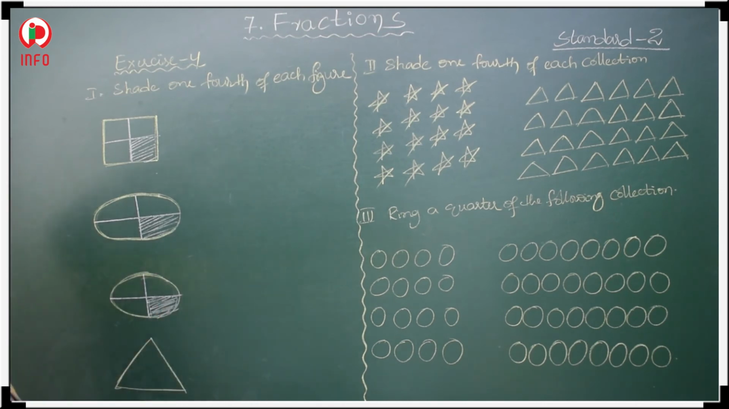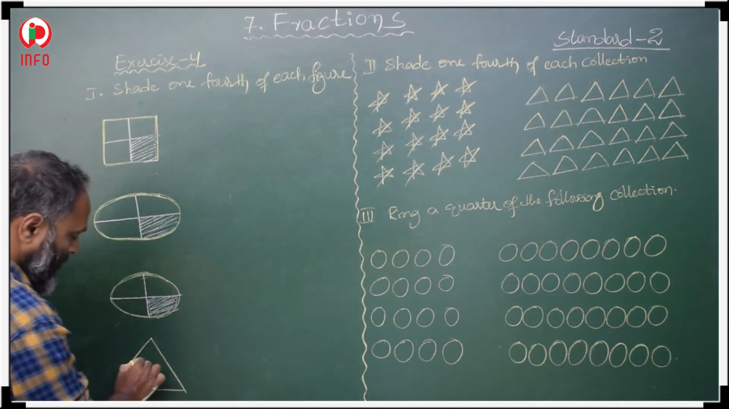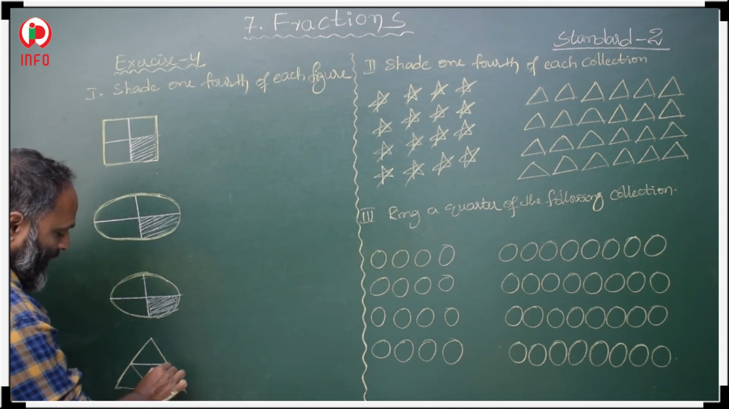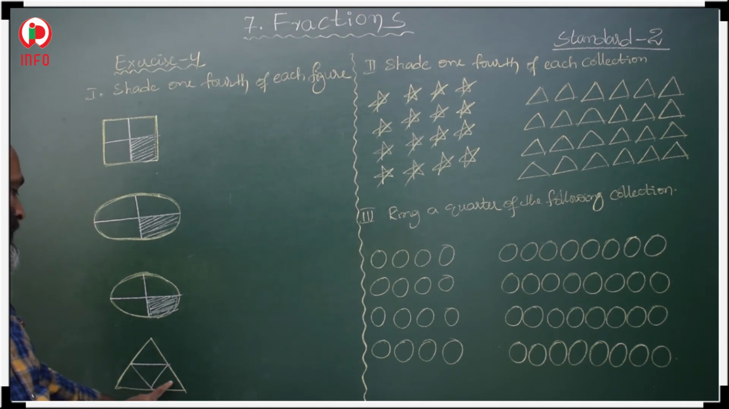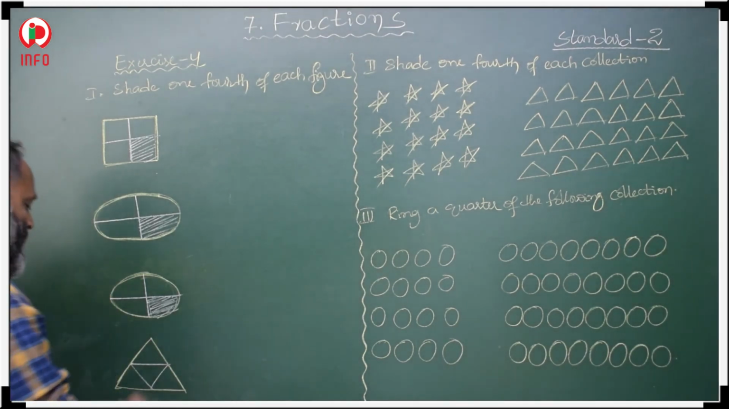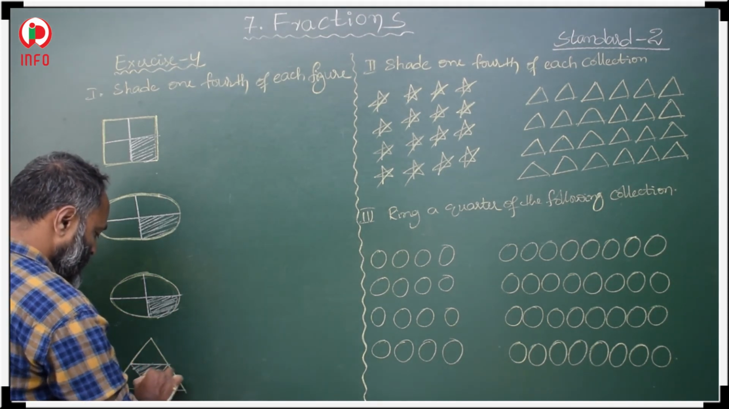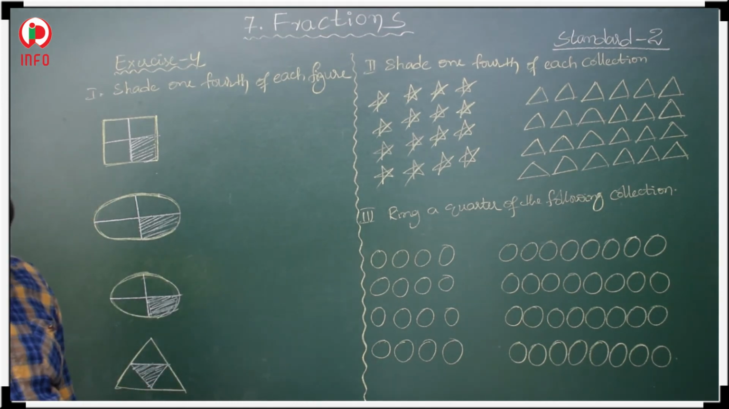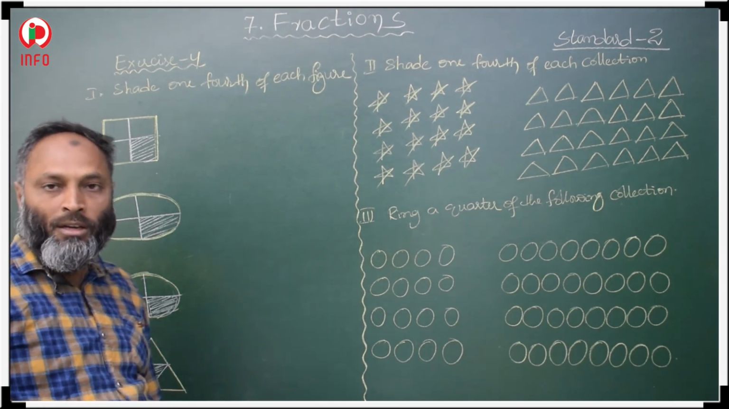Now, this is a triangle. How do we divide this triangle into 4 equal parts? First we have to draw a line parallel to the third side and join like this and like this. Now you get 4 equal parts, 1, 2, 3, 4. In those 4 parts, 1 part we have to shade. This is 1/4. Okay. So, in this way we have to draw 1/4 of the given figures.